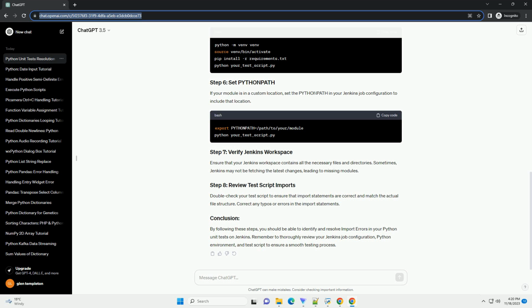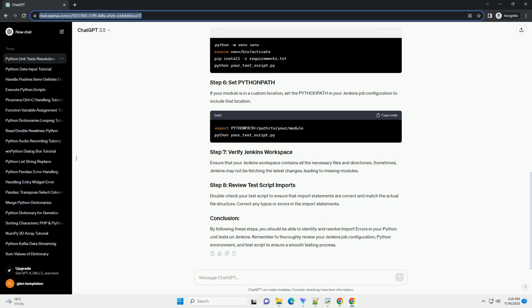Consider using virtual environments to isolate your Python dependencies. Create a virtual environment in your Jenkins job and activate it before running your tests. If your module is in a custom location, set the Python path in your Jenkins job configuration to include that location. Ensure that your Jenkins workspace contains all the necessary files and directories. Sometimes, Jenkins may not be fetching the latest changes, leading to missing modules.